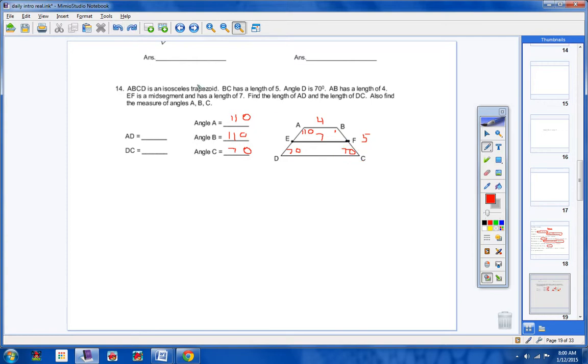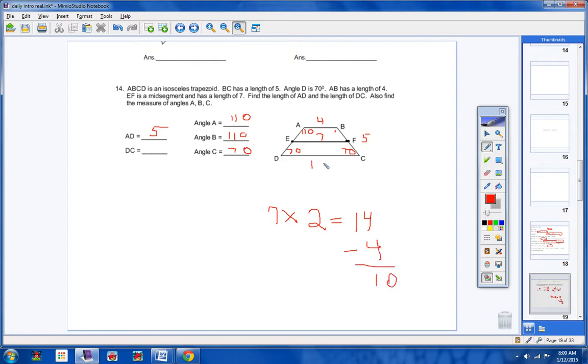Now, moving on. Remember, in an isosceles trapezoid, the legs are congruent. So if BC is 5, AD is 5. Okay? Now, lastly, if the mid-segment is 7, I have told you to take the mid-segment, multiply it by 2, and then subtract out the other base, which is 4, to give you the other base, which is 10.